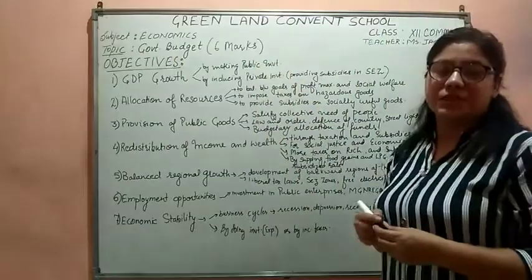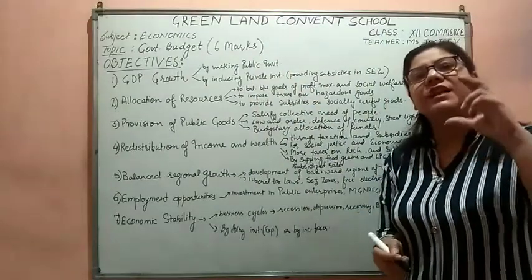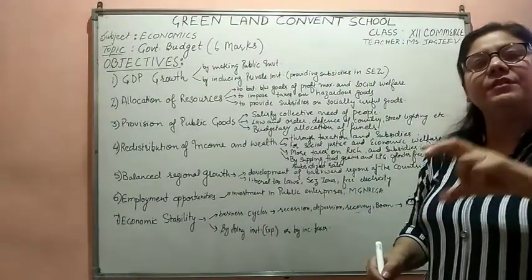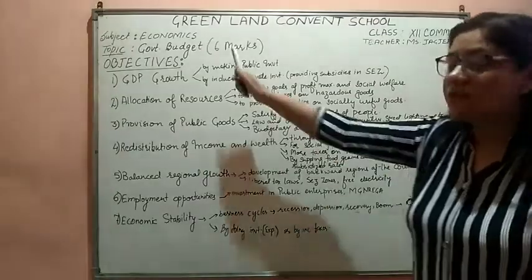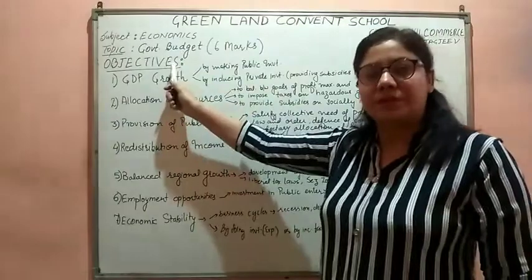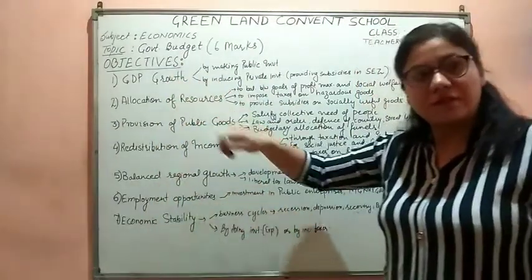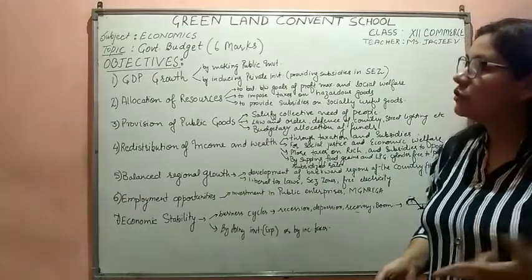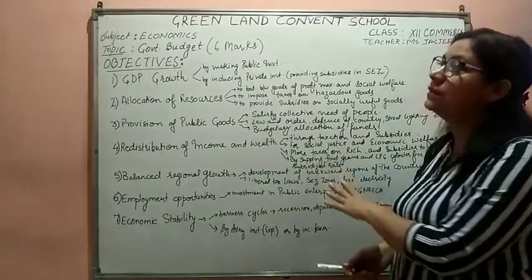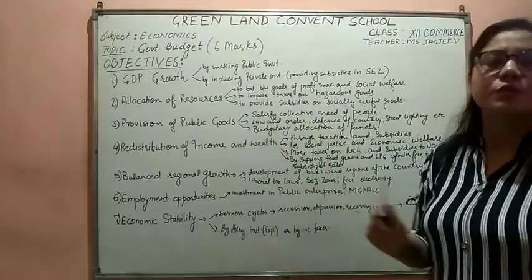We are having the units. In our first unit, we are having 4 chapters. In our second unit, we are having 2 chapters. In our third unit, we are having 3 chapters. The 4th unit is having only 1 chapter. Further we are having the 5th unit, where we would be having 2 more chapters. So it is the only chapter from where we would be having a 6 marks question.